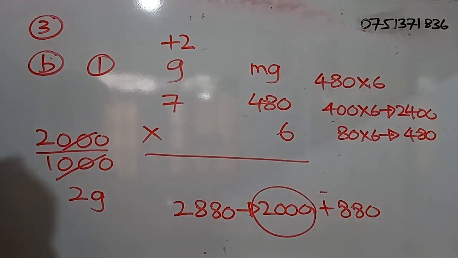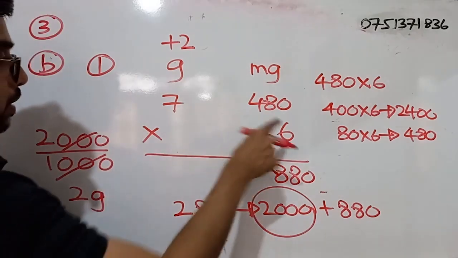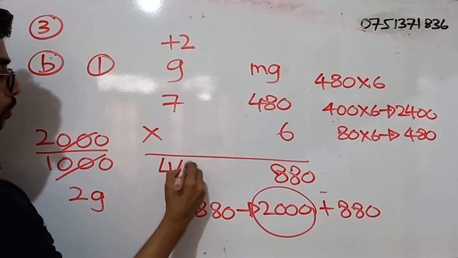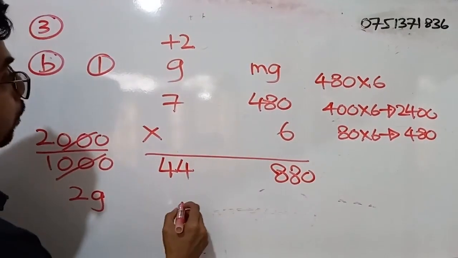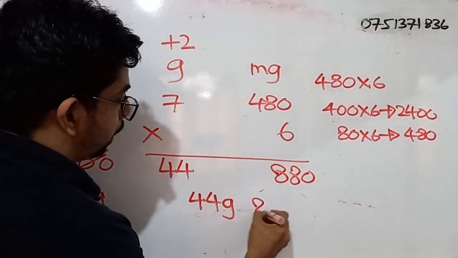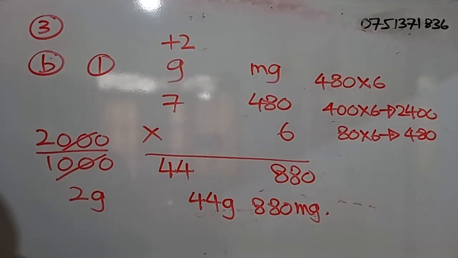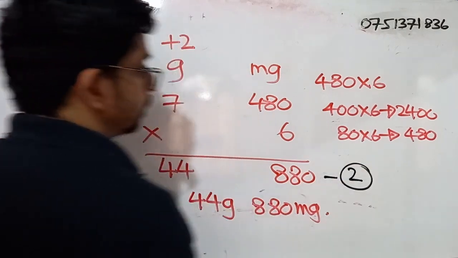So actually what is the remaining amount here? 880. 6 times 7, what is that? 42. 42 plus 2, what is that? 44. Right. So what is the final answer? Final answer is 44 grams and 880 milligrams. So for this question, for the correct answer, you will be getting 2 marks.